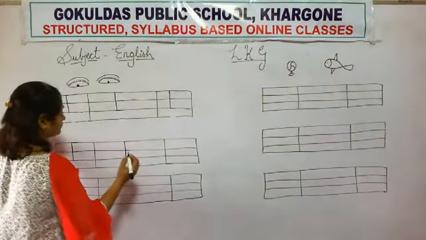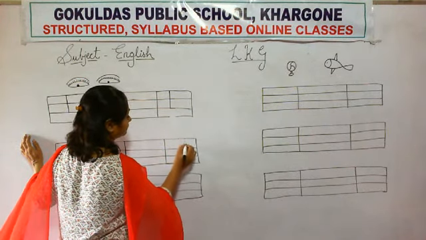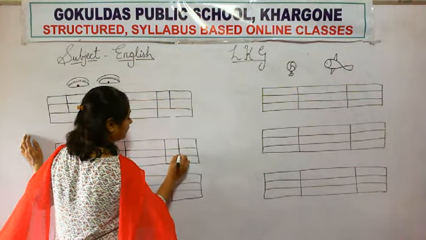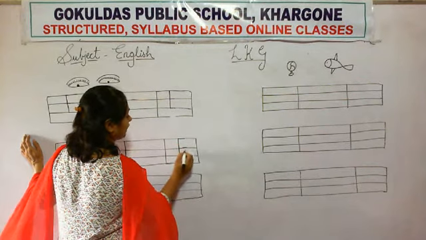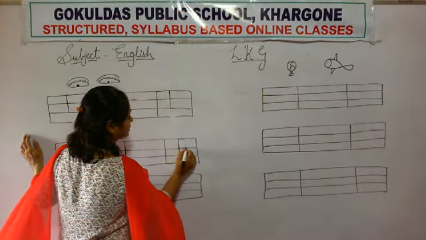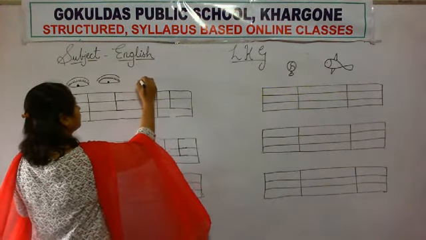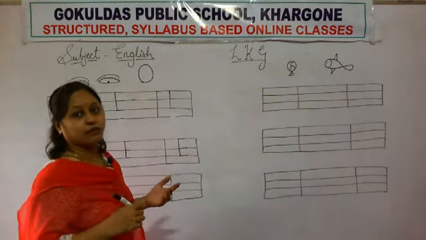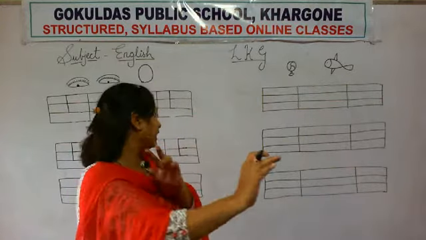Okay. Look here. Again, how will you write? Standing line, sleeping line, sleeping line and again sleeping line. E. Which letter is this? E. E for eyes, E for egg, E for engine, E for eraser, ears, elephant.